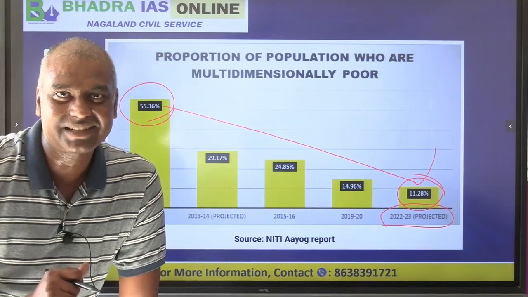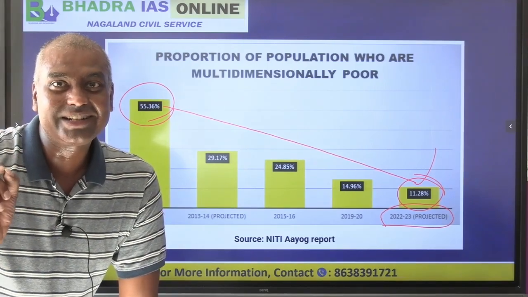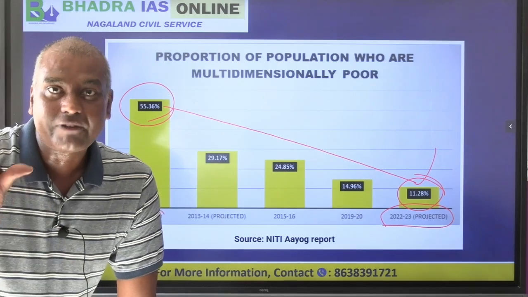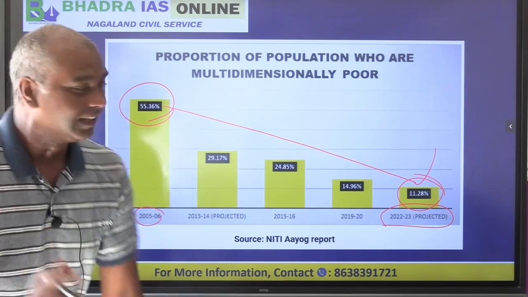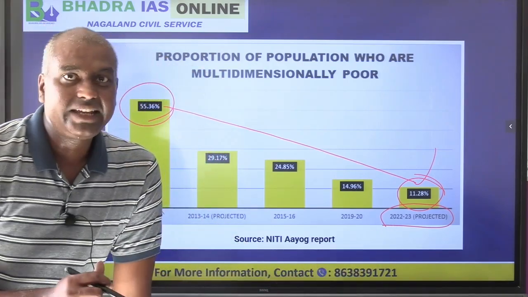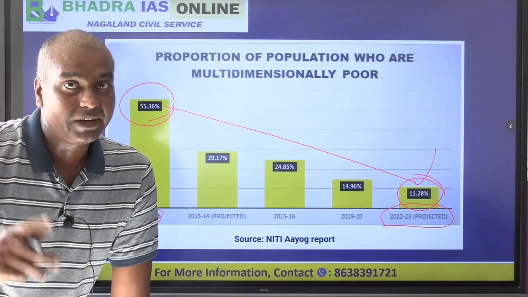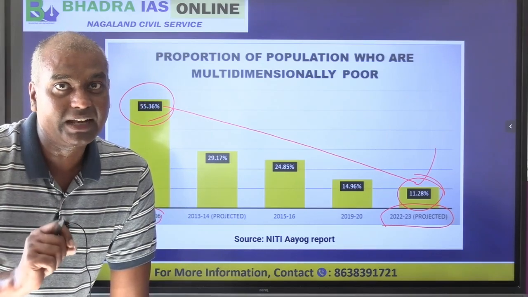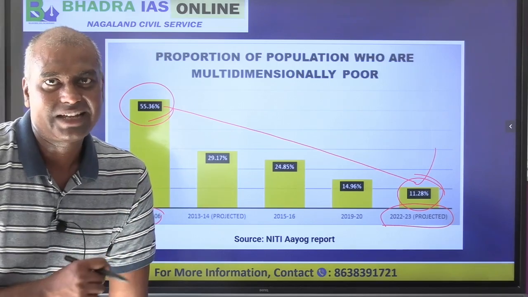Only 11%. But if you go by the World Bank international poverty line, only 5% of people are poor. See the difference? In the multidimensional measure, we are saying 11.28% are poor in India. But in the World Bank international poverty line, only 5% of people are poor. I already showed you that slide.